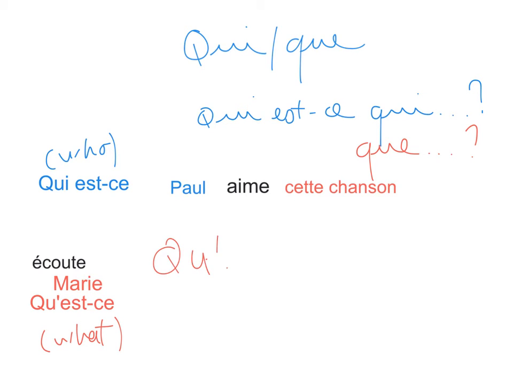So I'm going to ask qu'est-ce que, right? What does Paul like? So here, Paul likes this. This is again an object. And because this is an object, we are going to use que. Qu'est-ce que Paul aime? And this is how you use qui and que when asking questions.